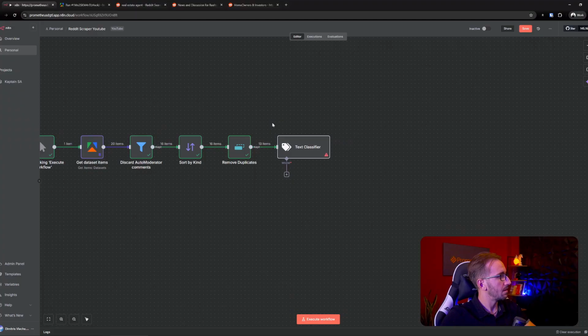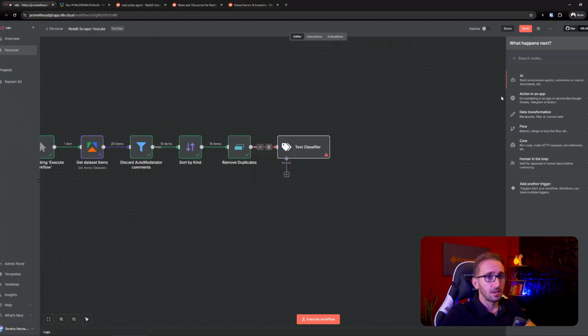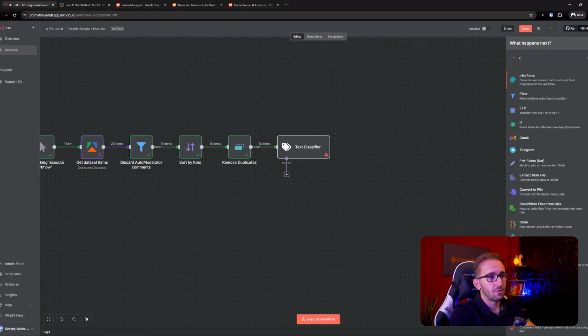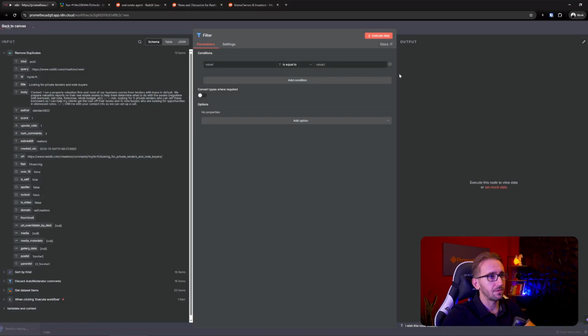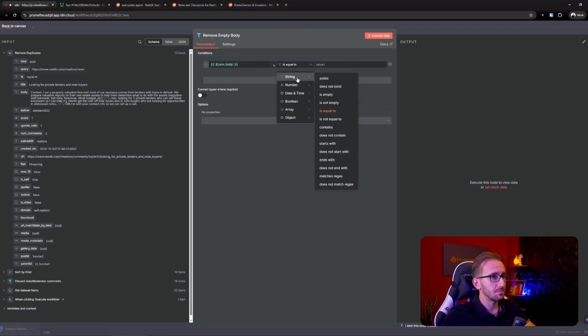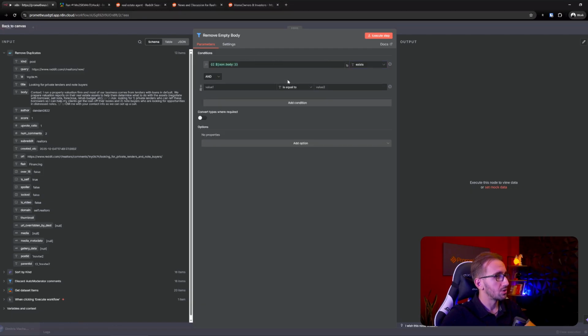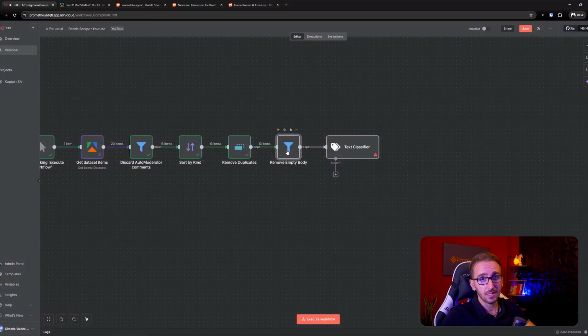So how can we do this? Inside here, before we go to the text classifier, we're gonna add another filter. We're gonna name it remove empty body. And when the body exists, and also when the body is not empty, only then we're gonna proceed. So in cases where the body is empty, we're not gonna go.